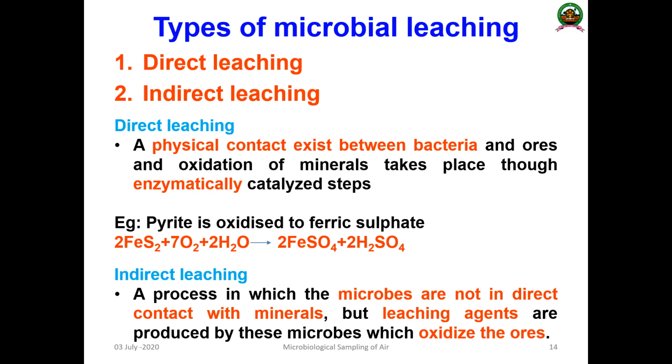The bacteria directly attach to the metal ore and oxidize the minerals, and that is done by enzymatic activity. The microorganism is capable of performing biocatalysis by the production of enzymes, with direct physical contact with the metal ore. That is known as direct leaching.